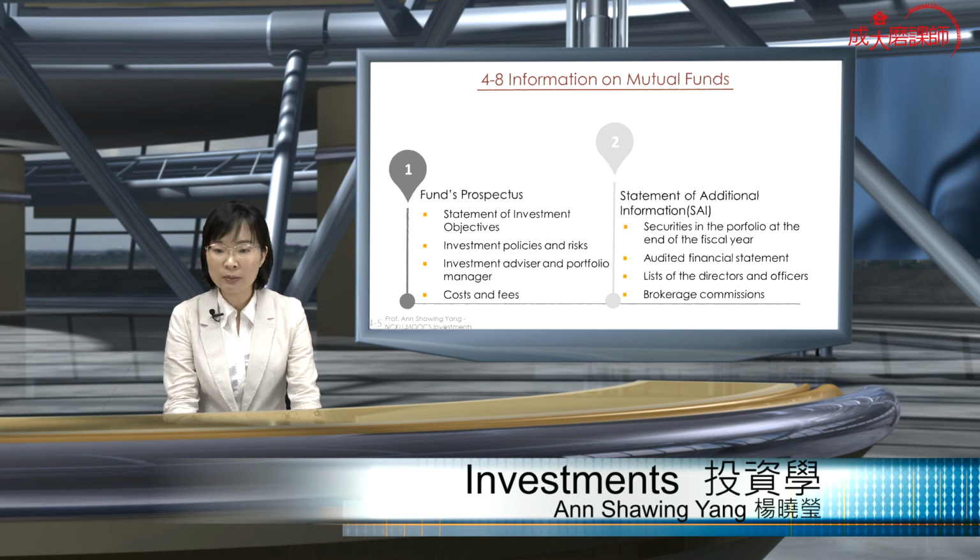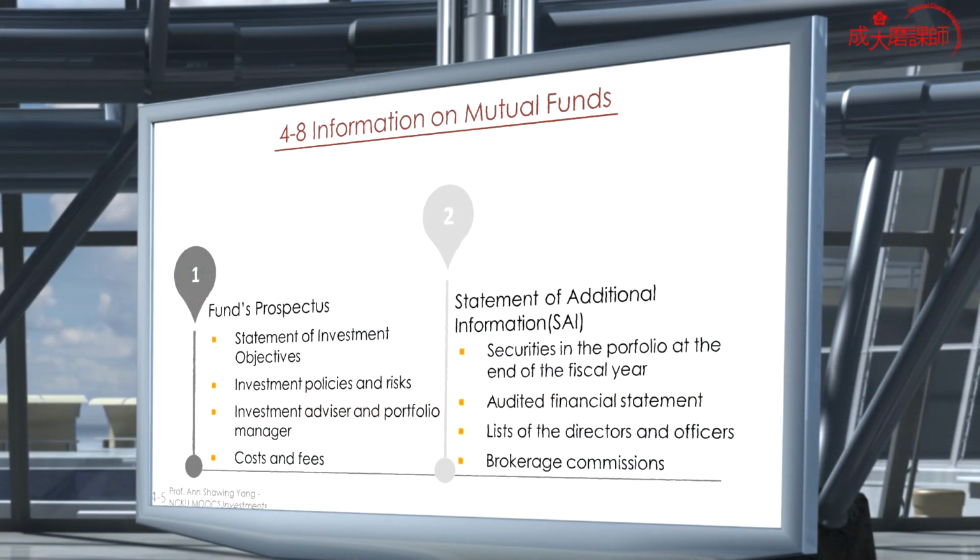Now, we also have the Statement of Additional Information, SAI, that lists the securities in the portfolio at the end of the fiscal year to see the composition of the mutual fund. We have the audited financial statement, and we have the list of the directors and officers who are involved in managing the mutual fund company and the mutual fund. And the brokerage commissions: how much of the money was actually paid for brokerages?